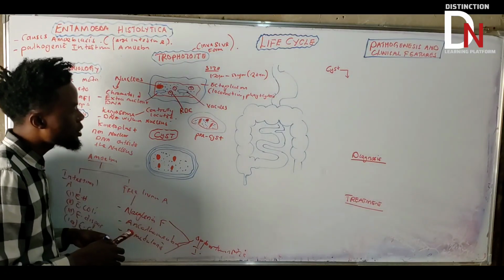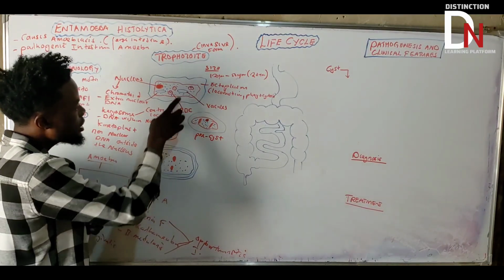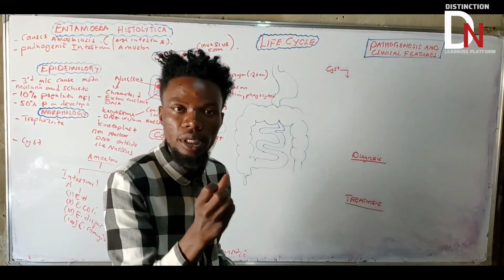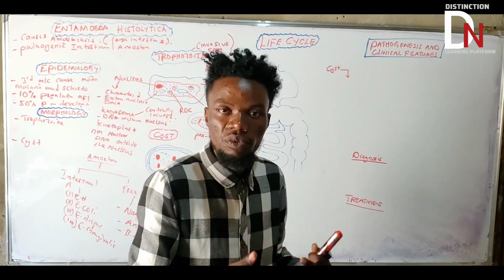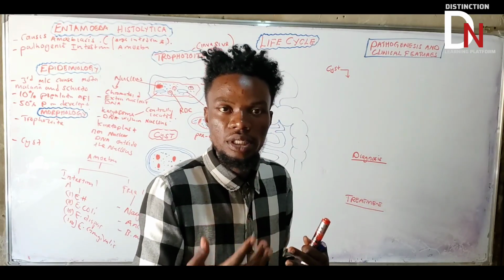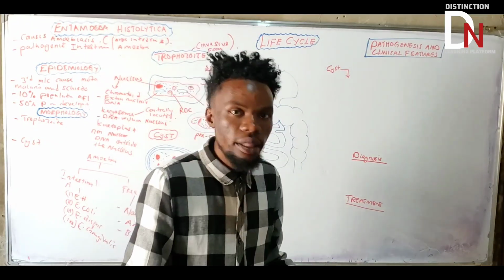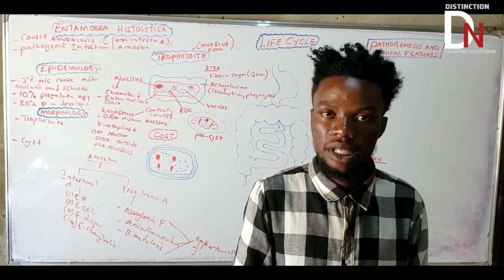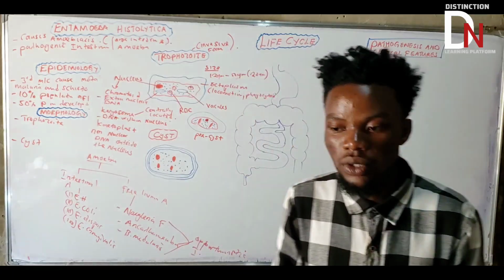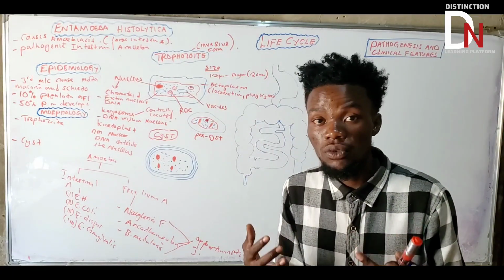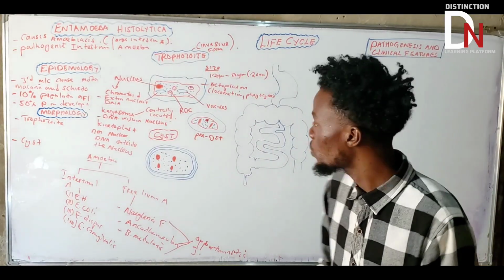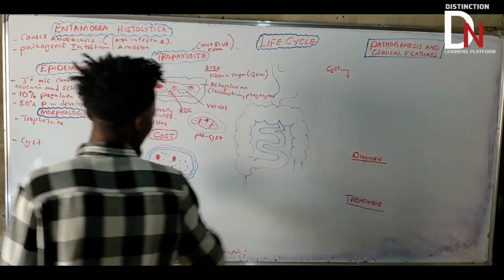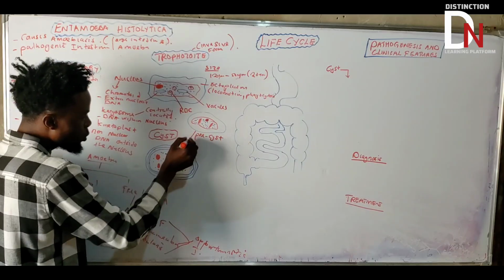Now, there is also another important thing that they have. These glycogen vacuoles here that we talked about, they are going to become large. Why? Because they are preparing for the future. If that precyst converts itself into the cyst, it can go into the environment outside the body and survive for longer. But you are going to ask yourself, how does it survive? It uses glycogen as a source of energy and food. So no wonder it is going to have large glycogen vacuoles.